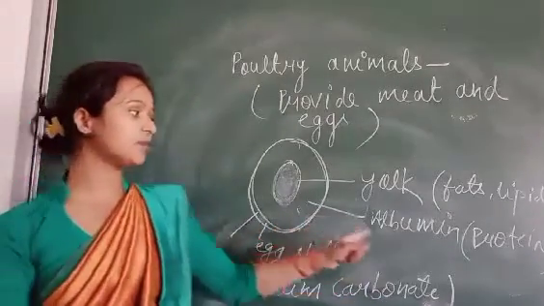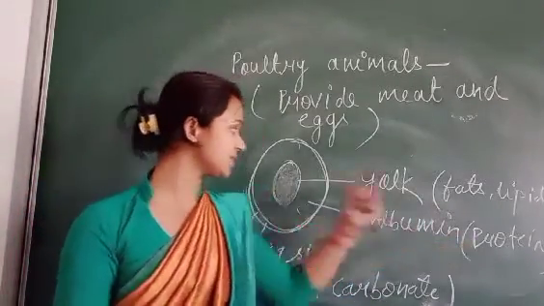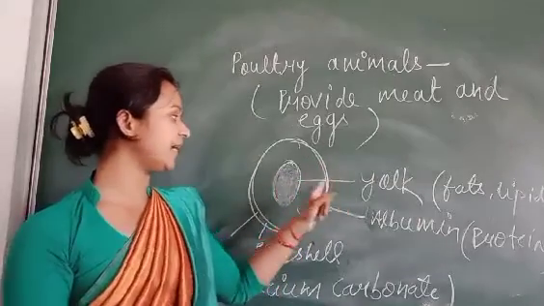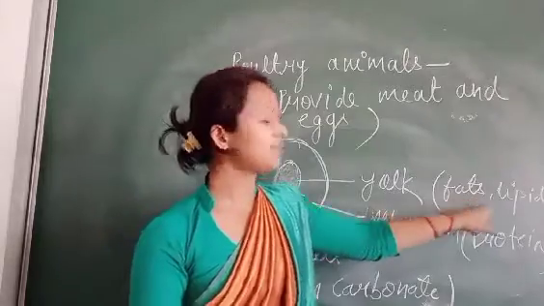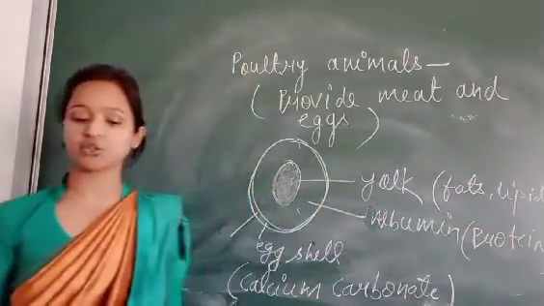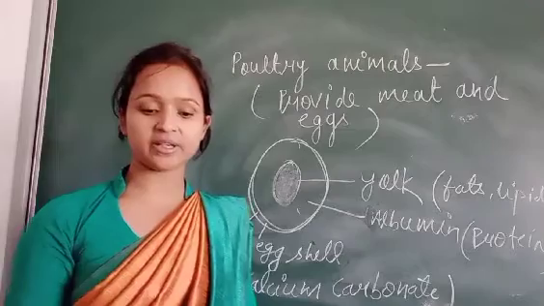This is the white part of the egg. It is rich with proteins. This is the yellow part of the egg, that is called the yolk, and yolk is rich with fats and lipids. This is the structure of the egg. I think all of you understood.